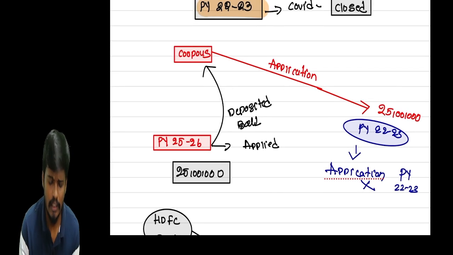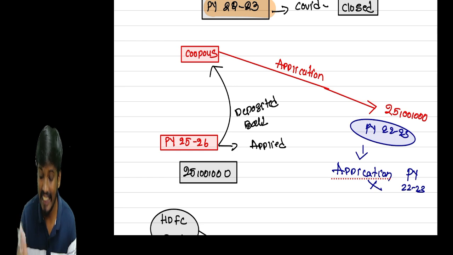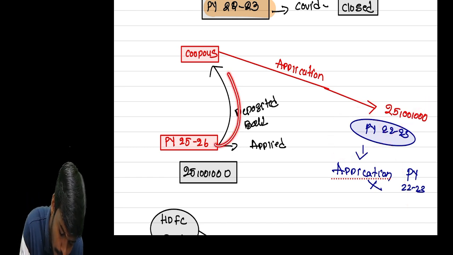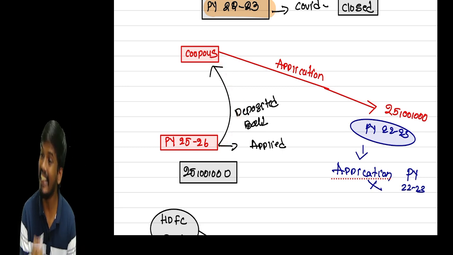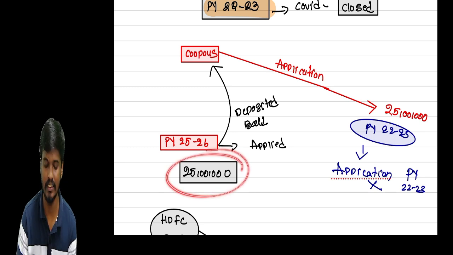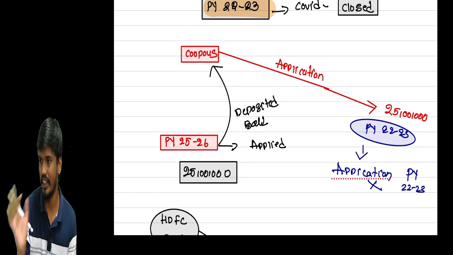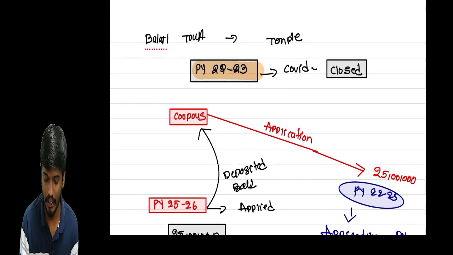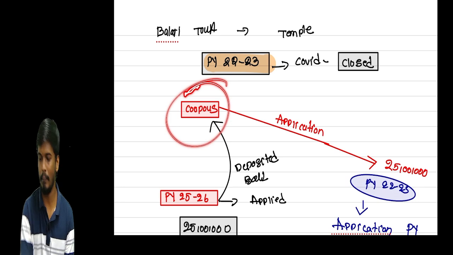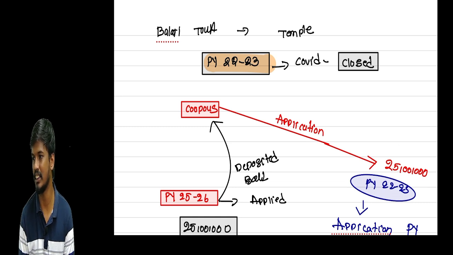Very simple, sir. I make an application out of the Corpus fund. When the trust makes an application out of the Corpus, in the year of application it is not treated as an application. When is it treated as an application, sir? When it is redeposited into the Corpus, only in that year it is treated as an application. So in application, sir, the Corpus is exempt. I am talking about the Corpus fund. This Corpus is exempt. But I make that application for another charitable purpose.